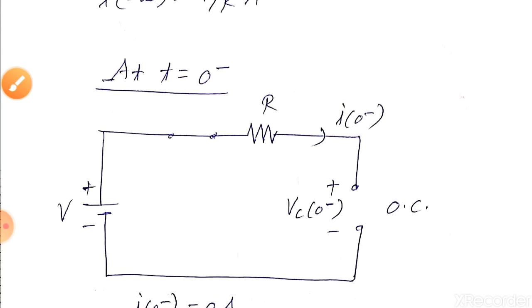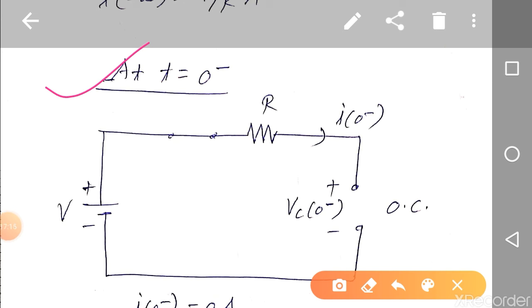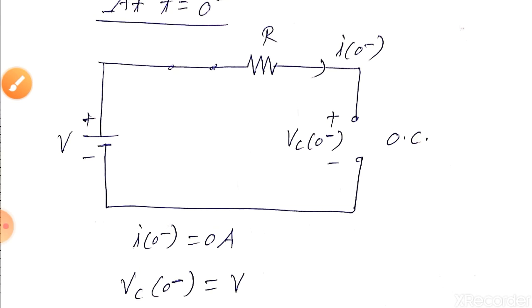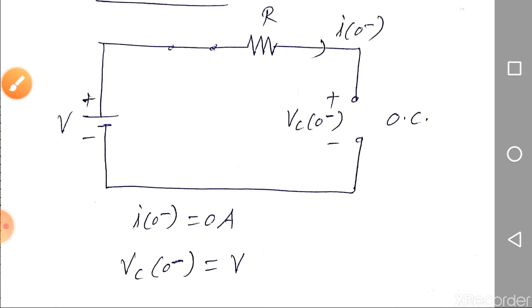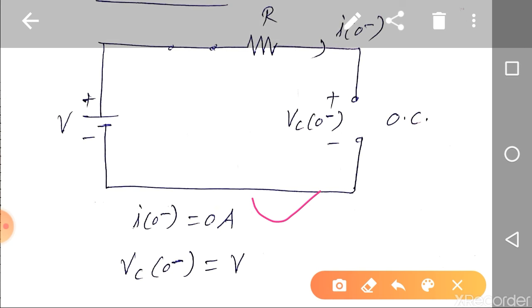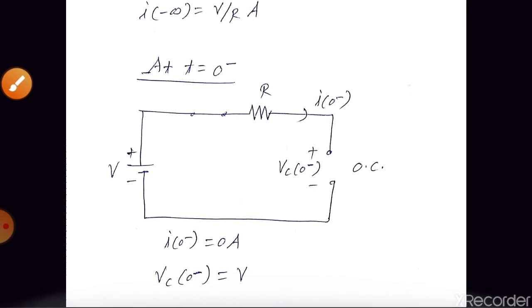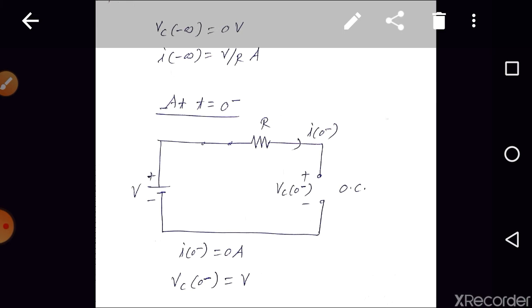Next, at t is equal to 0 minus, what will happen at t is equal to 0 minus? The capacitor will act as an open circuit. So for this circuit, can we find I of 0 minus? Yes, it is 0 ampere. This is the equivalent circuit at t is equal to 0 minus. I of 0 minus is equal to 0 ampere. And what is the VC of 0 minus? Yes, it is the same as that of the supply voltage, right? So at t is equal to 0 minus, the voltage across the capacitor is equal to V, right?